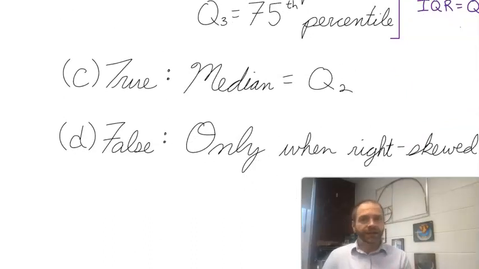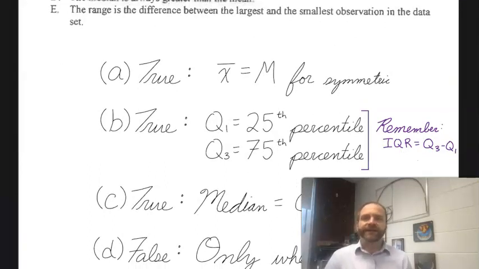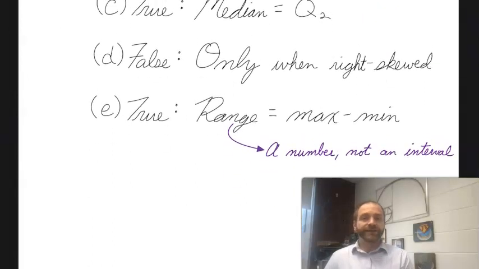But I'm still going to read E to be sure. E says the range is the difference between the largest and the smallest observations. Another way of saying that is your range is the max minus the min. That's true as well. So I can tell you that E is true. And also notice this advice. Just like IQR, range is max minus min. It's a number, not an interval. Those are two good pieces of advice that, on multiple choice, could be wrong answers, trick answers. So it's really important you understand that stuff.